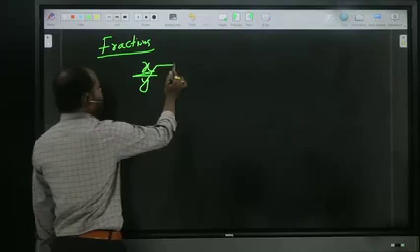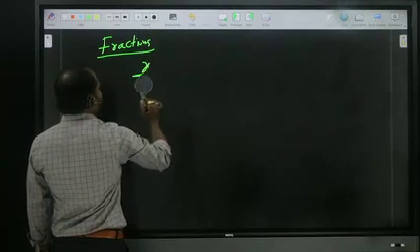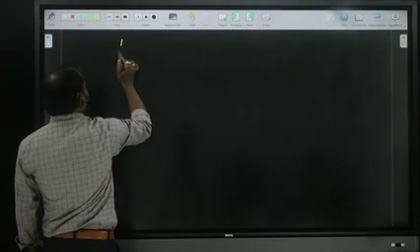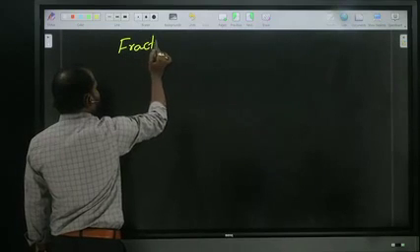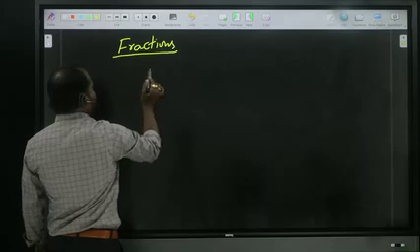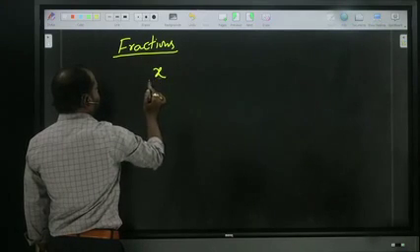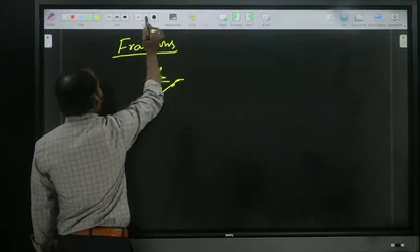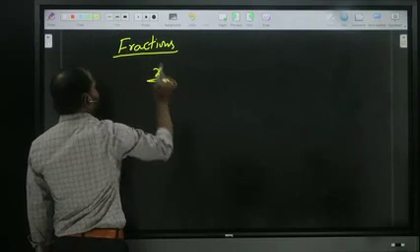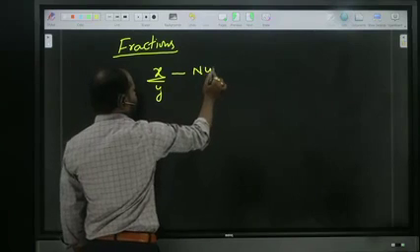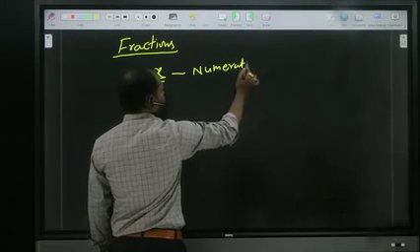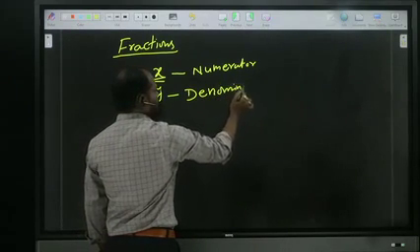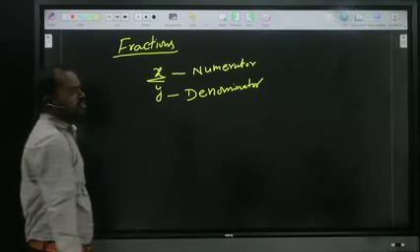Here, x is called the numerator and y is called the denominator.